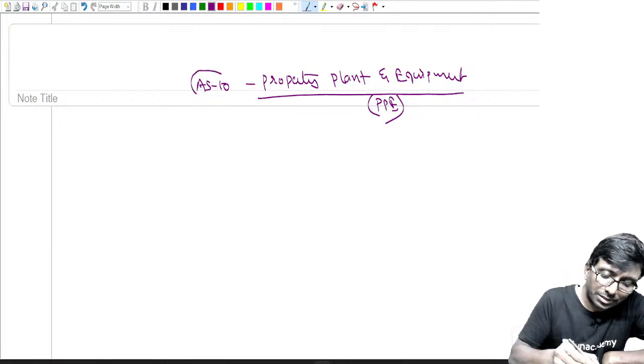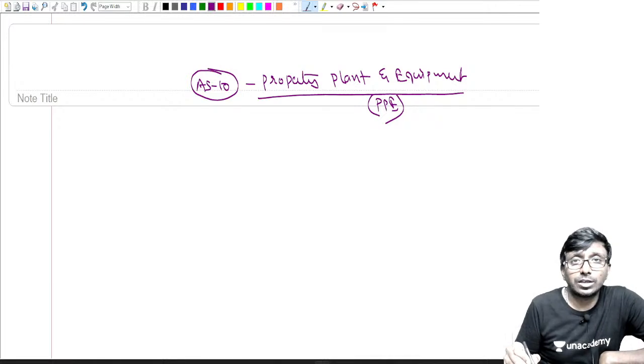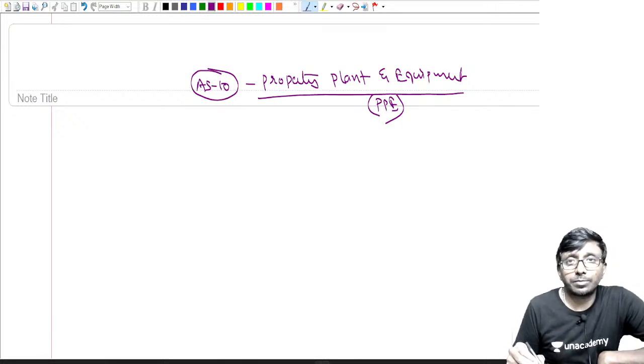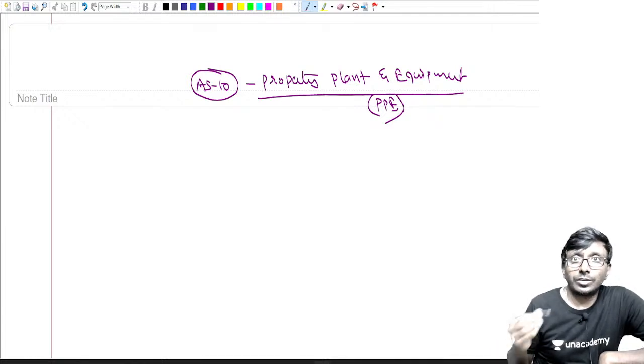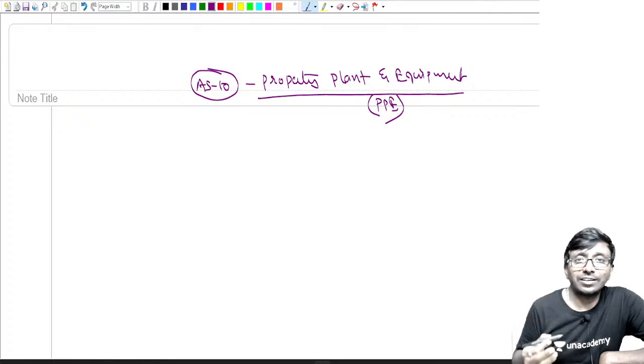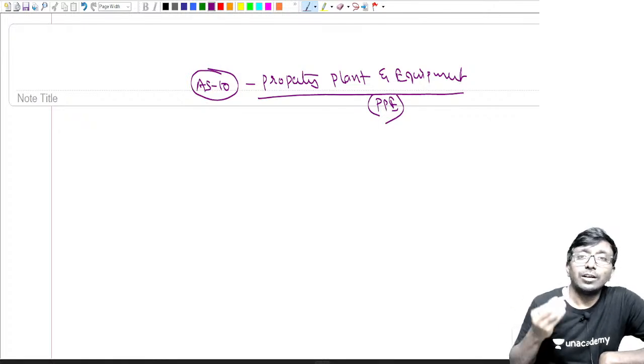Once you clear CA Inter and go for articleship, in any company you go to for audit, obviously there will be property, plant and equipment, that is, fixed assets. So when there is a fixed asset, what are you supposed to do? You have to audit, which means checking whether they have accounted as per Accounting Standard 10. That is our basic question.